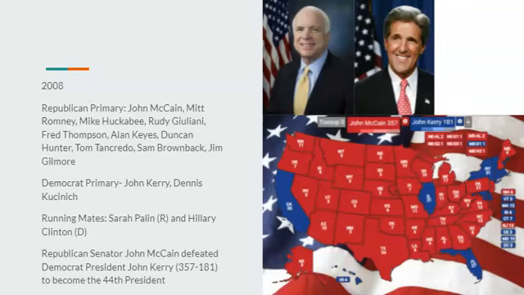But Republican Senator John McCain would defeat Democrat President John Kerry 357 to 181 to become the 44th president. John McCain does very, very well in this election, actually going to the left of John Kerry on some issues, which will help him win over voters in states like Washington, Oregon, and New Jersey.